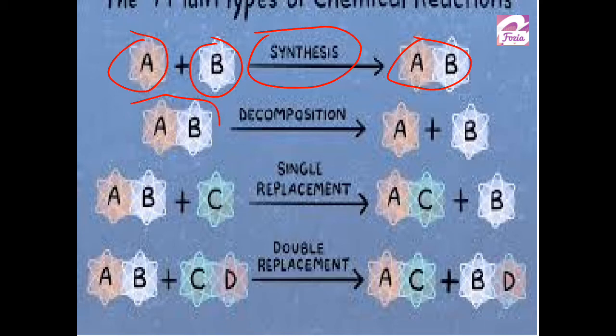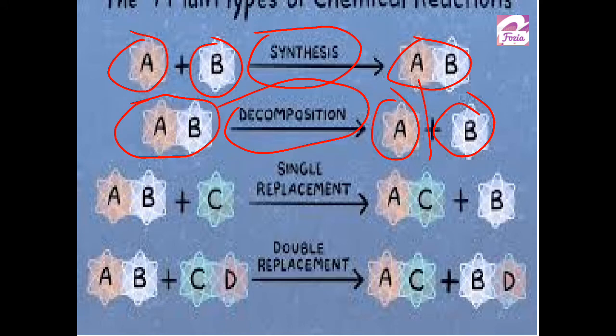And when some large molecule is broken down and 2 different products are split up from the one single reactant, then we are using the word decomposition.